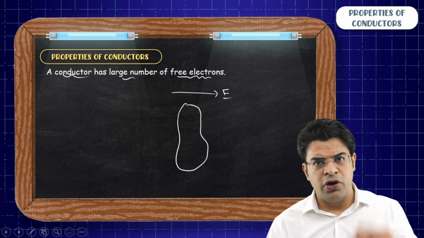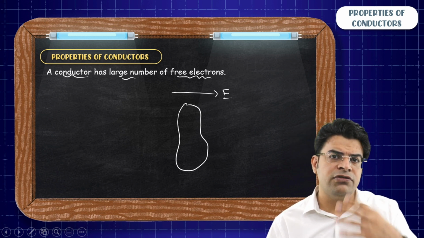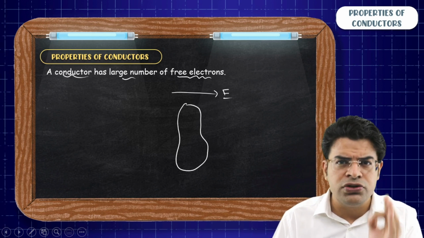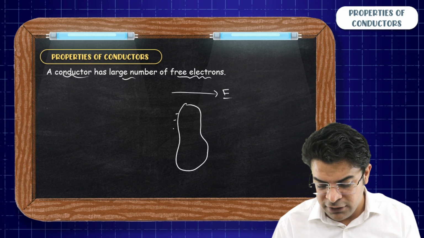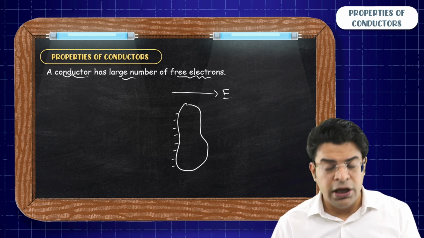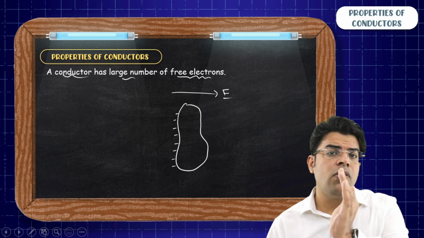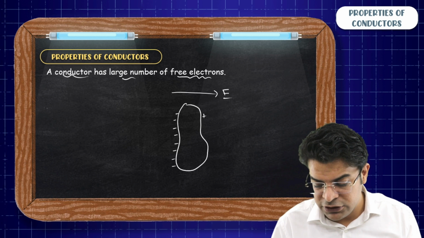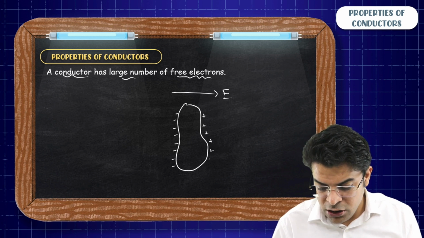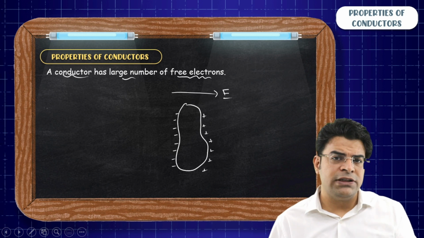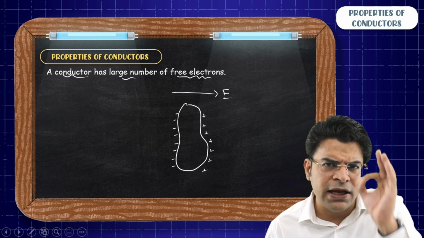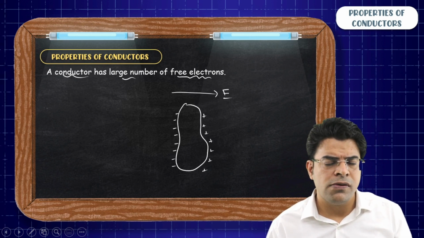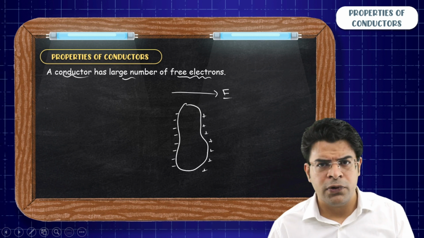So sir, if you deploy an electric field towards right, electrons are negative charge carriers, they will experience a force towards left. And because of the force on electrons towards left, they will start accumulating on the left surface. Since initially this conductor was neutral and now on the left surface you have got negative charge, so from the principle of conservation of charge, on the right surface you will get a positive charge. My simple question from students is, do each and every electron within the conductor move to the left surface? How to answer this? Think of it.